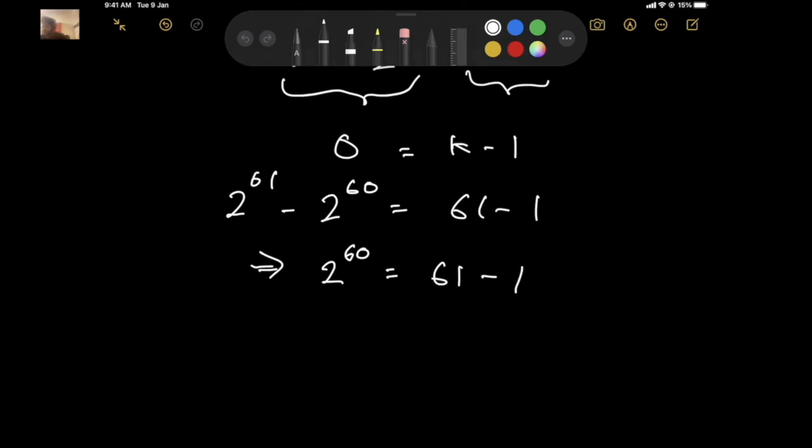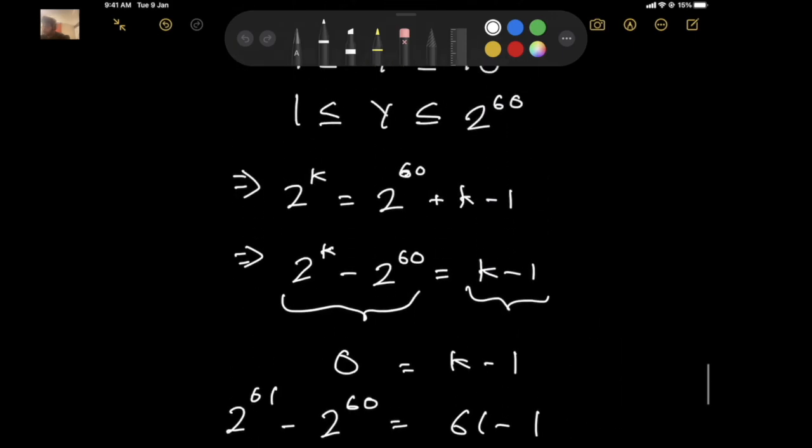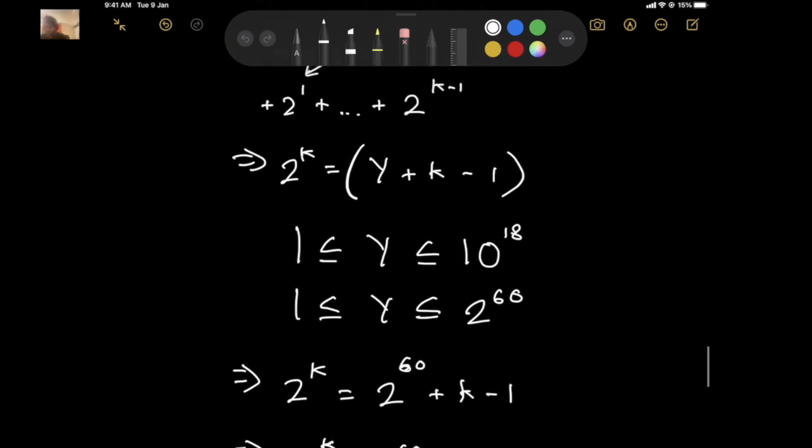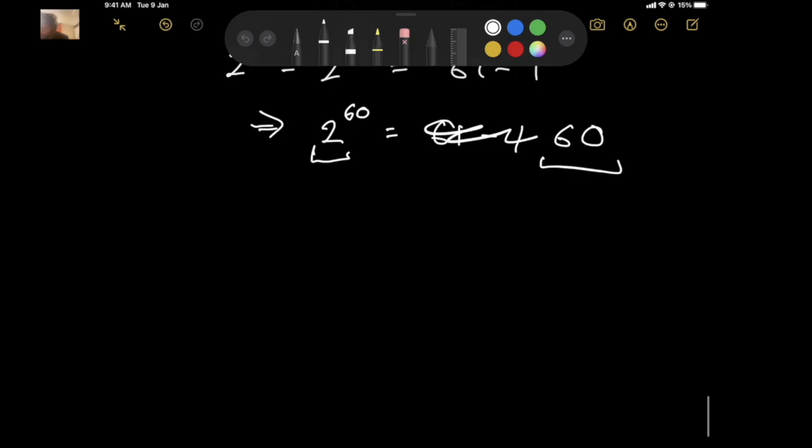And the bigger k gets, the more absurd these terms will become. So that's why k ends up being pretty small. So we'll just check for k in this range. Just to be safe, we'll check all the way up to 62. Okay, and let's look at the code then.